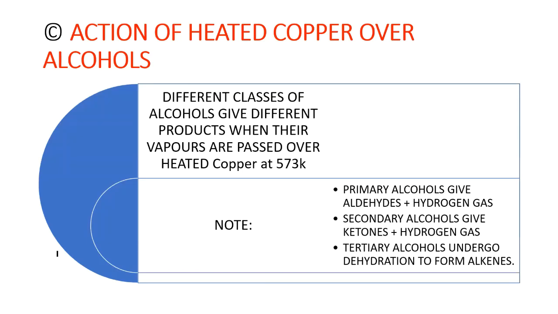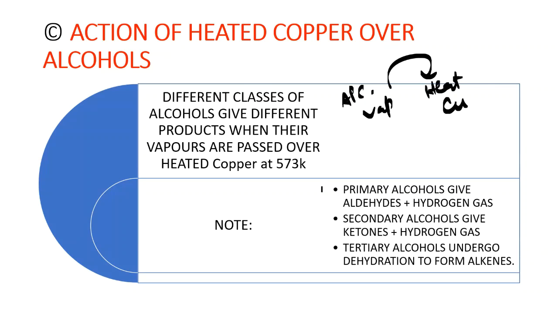Now let us talk about the action of heated copper over alcohols. So what is the role of copper over alcohols? Have a look. Different classes of alcohols give different products when their vapors are passed over heated copper. So if I pass the vapors of an alcohol over heated copper, what are the products we are getting? We are getting different types of products.